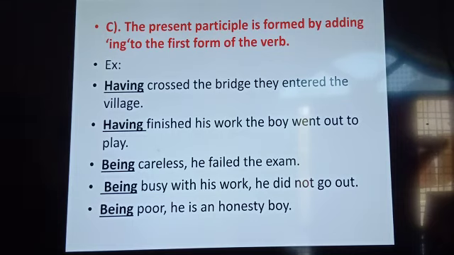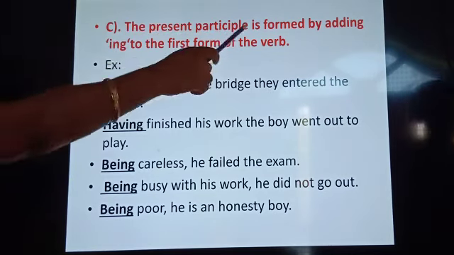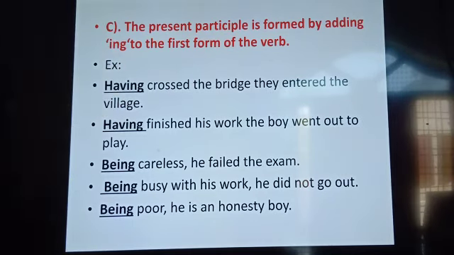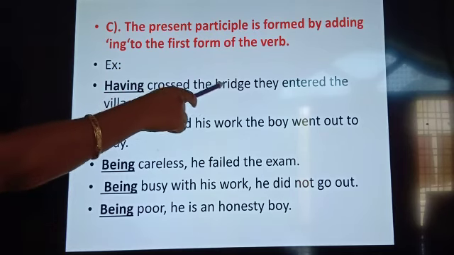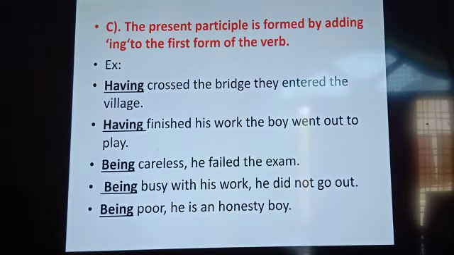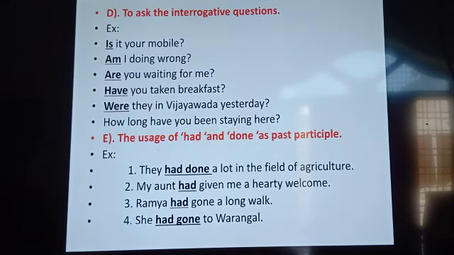Now see here, present participle is formed by adding ing to the present form of the verb. Having crossed the bridge, they entered the village. Having finished his work, the boy went out to play. So being also can be used. Being careless, he failed the exam. So this is how we can write. To ask interrogative questions also, this is very essential. You also try to make all the questions with the primary auxiliary verbs and try to post it.